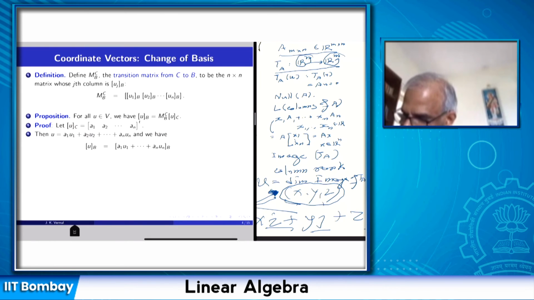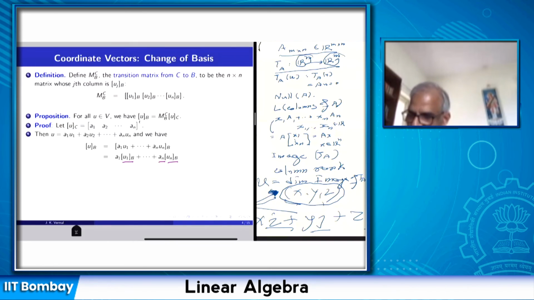But taking coordinate vectors is a linear transformation. So taking coordinate vectors of this linear combination of ui's is really a1 times the coordinate vector of u1 with respect to B, up to an times the coordinate vector of un with respect to B. So what is it? This is a linear combination of column vectors of MCB. u1B up to unB are the column vectors of MCB, and I'm taking this linear combination.